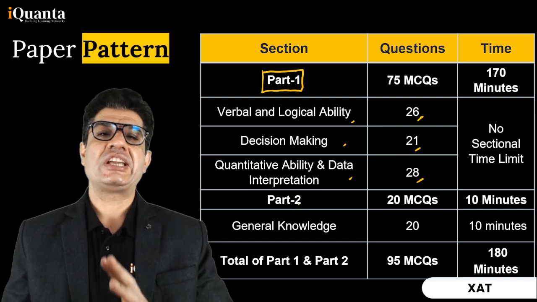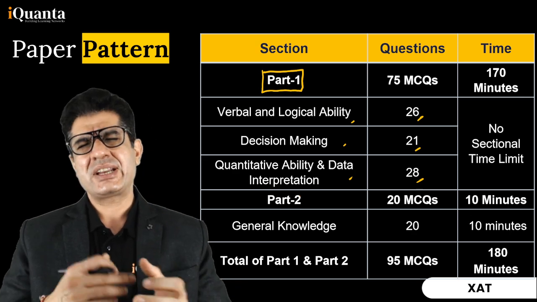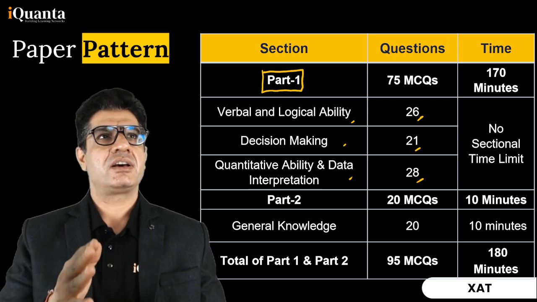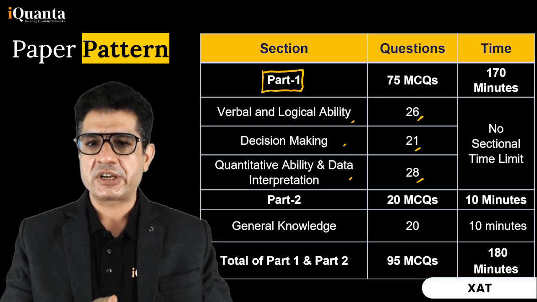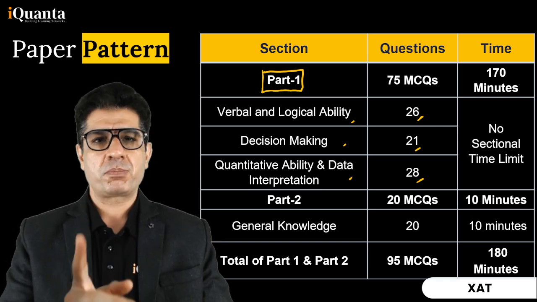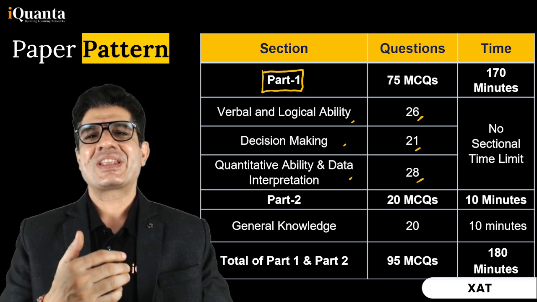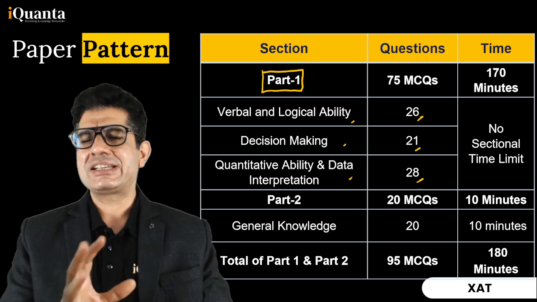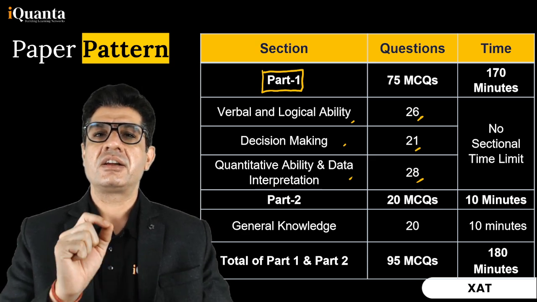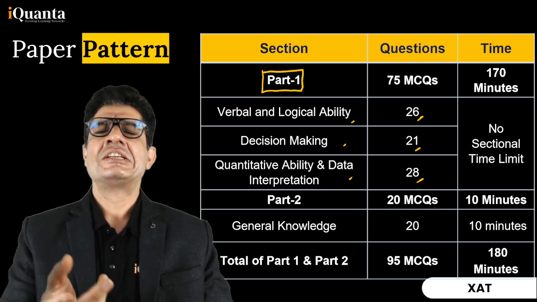Part 2, of course, changed this year. Until last year, we had an essay writing section, but then, well, not exactly a section, it was part of the general knowledge section, it's part of part 2. But this year, they actually removed it from this particular part, and we were left with 20 GK questions. As usual, you got +1 for every right, minus 0.25 for every wrong, and if you leave any question unattempted, well, for the first 8 questions there is no penalty, but beyond the 8 questions they start deducting a minus 0.1 for every unattempted question. So that brings in an additional element.